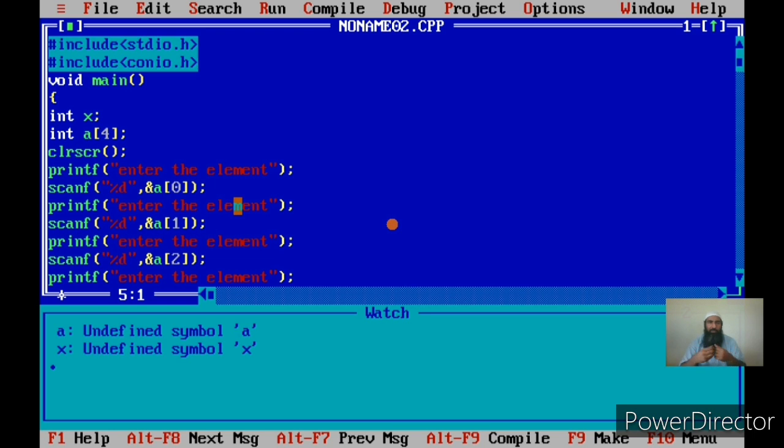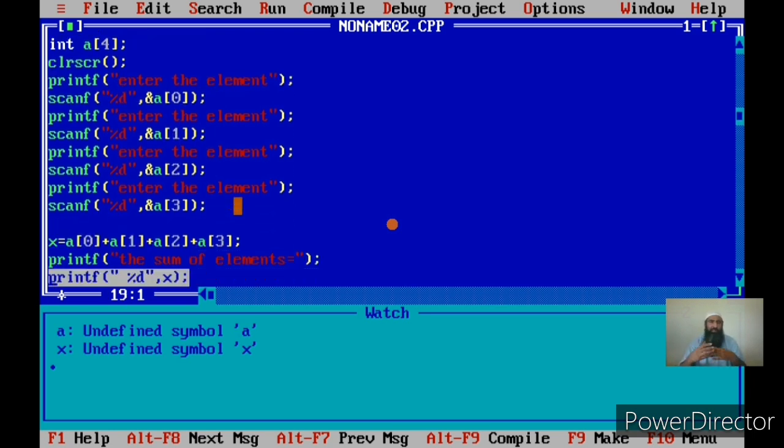That can be done because these elements are nothing but variables, and those values we have inputted are stored in those variables, and those variables can be used in arithmetic expressions. By variables here I mean the elements of an array. Now after that we can display the array, but it's not necessary that I will always display an array. This depends on my requirements.